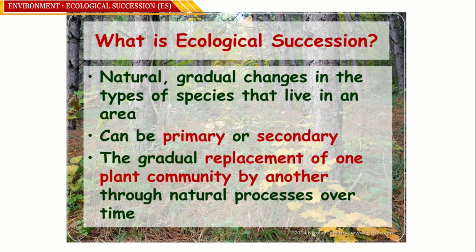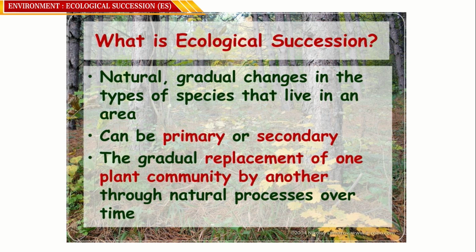For example, when life originated on the earth, it was not this kind of life where you have complex biodiversity as right now; it had very simple life forms. In the initial stages, they were unicellular microscopic organisms. Later, gradually, they converted into algae, grass, etc. In the same way, in the case of animals, protozoans and poriferans, which are relatively very simple, were established. So there is a gradual change in the type of species, and the species have been converted from one group of organisms to another group of organisms.